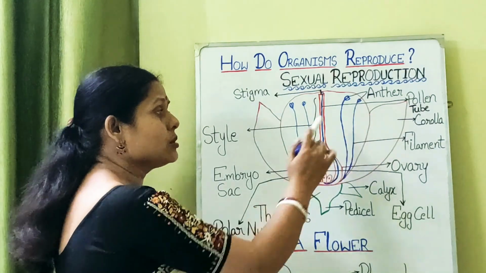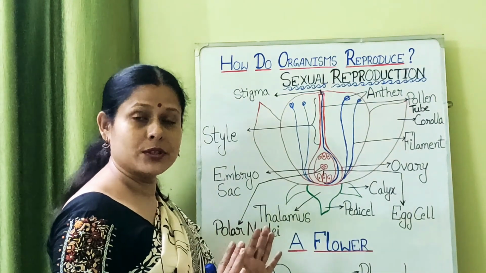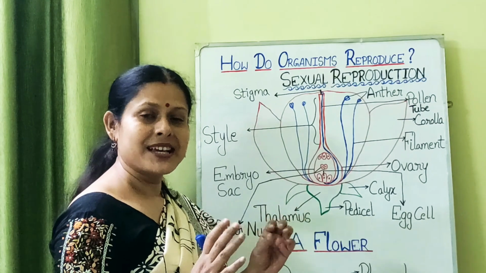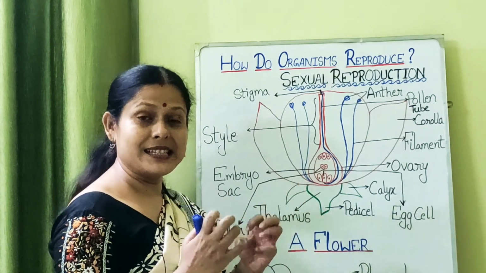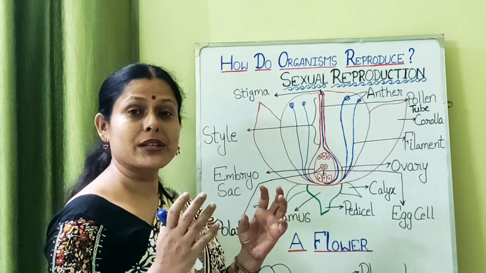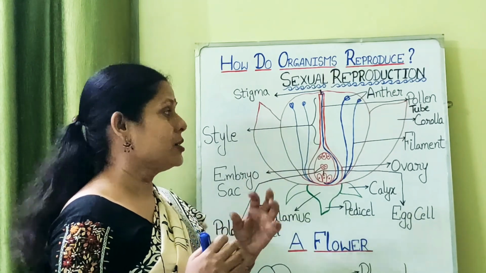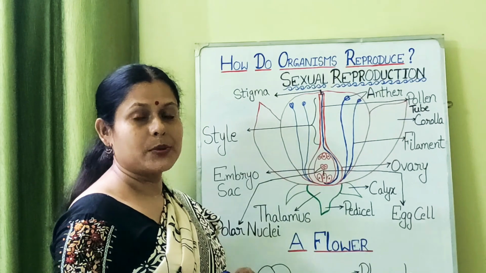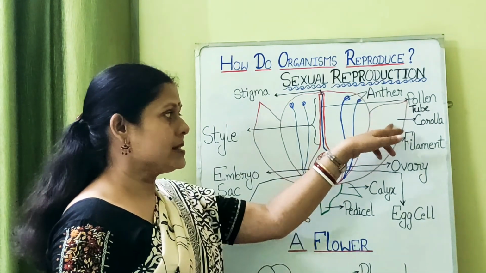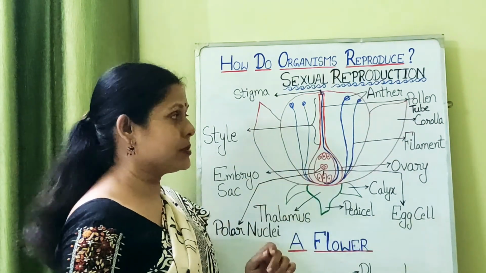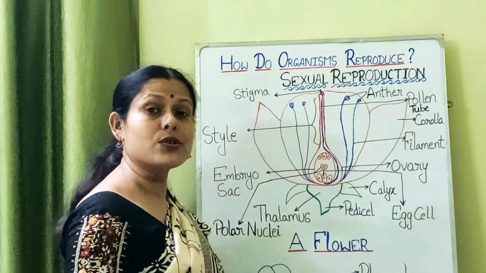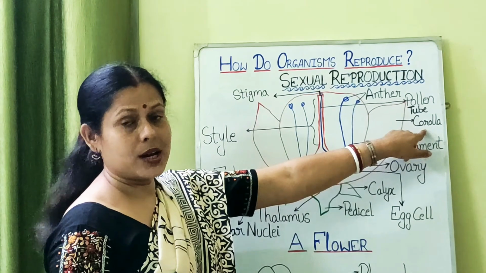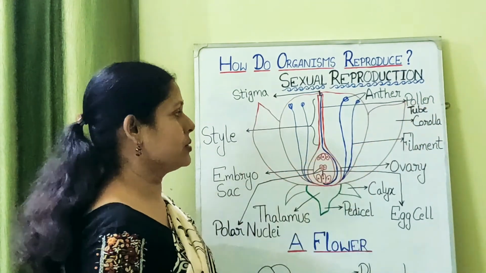So the corolla is again not essential for the process of mating of two gametes, but since it is attractive, it is bringing the insects or animals or birds for the process of pollination. That is why it is helpful for sexual reproduction, but otherwise it does not take part in it. So it is also a non-essential whorl of a flower. So the second whorl is the corolla or petals, which is the non-essential whorl of the flower.